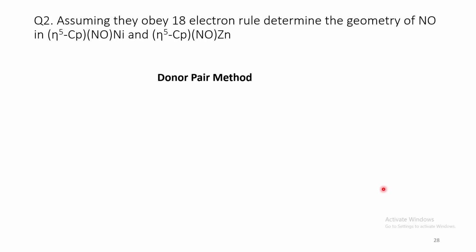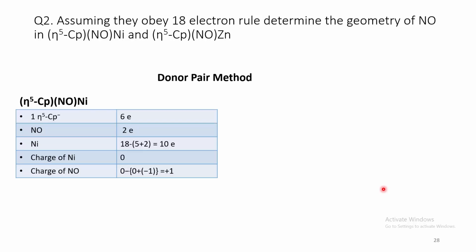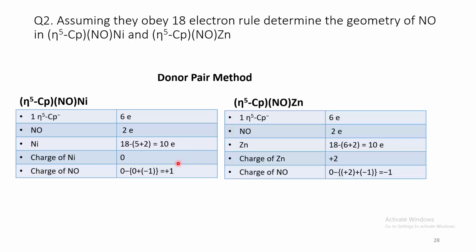Now we come to the donor pair method. According to the donor pair method, if we calculate the charge of the NO, in the first case it has a +1 charge, and in the second case it has a -1 charge. This also gives exactly the same answer. In the first case, the geometry of NO is linear, and in the second case, the geometry of NO is bent.